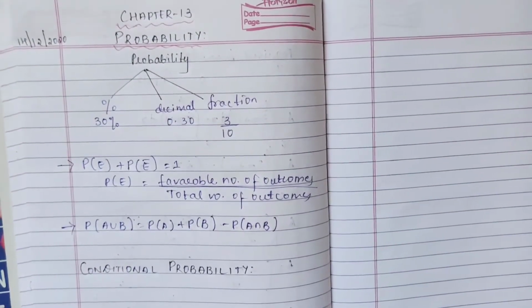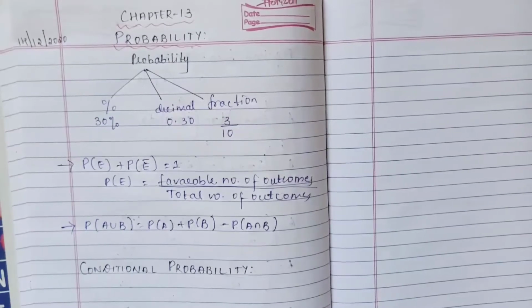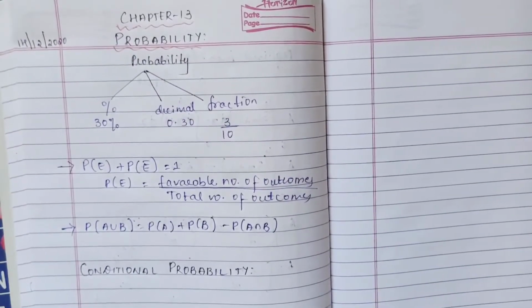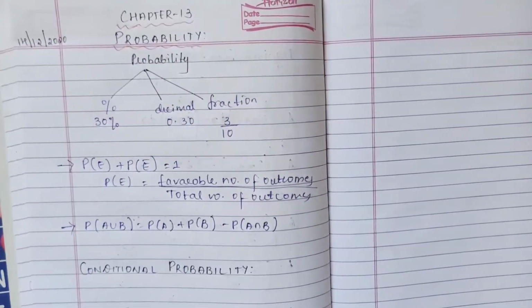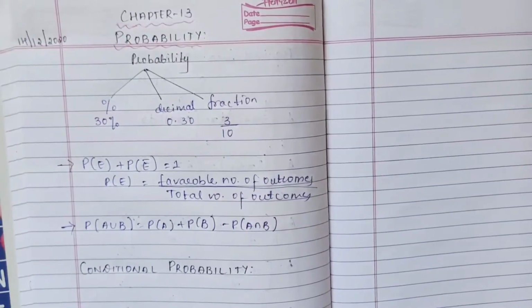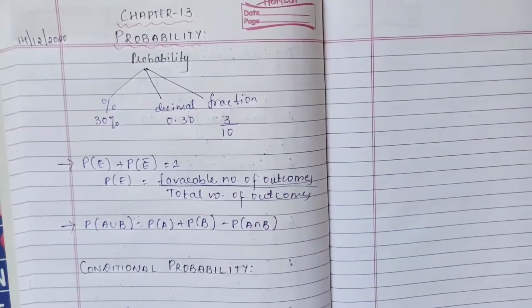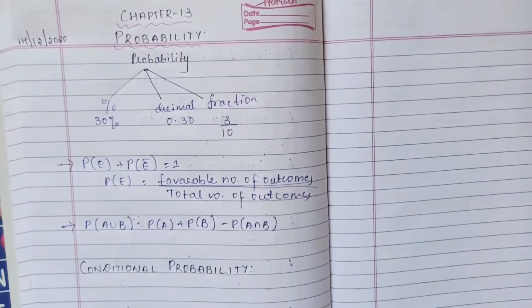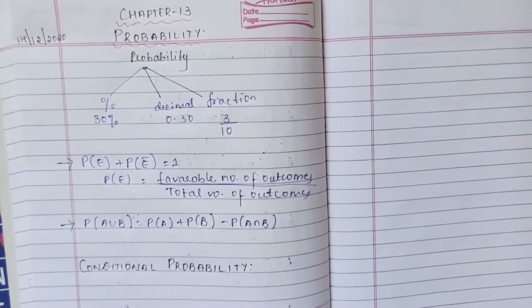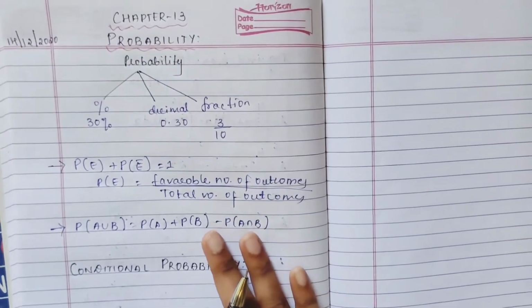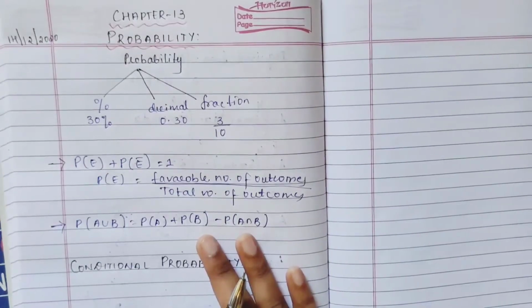Because here you are not sure, this situation is not certain, it is uncertain. So during such times, probability is used. Okay, that is what probability means, where things are not certain.